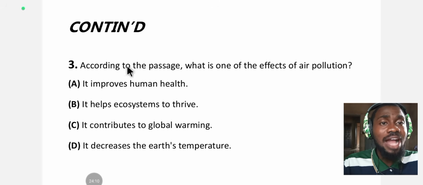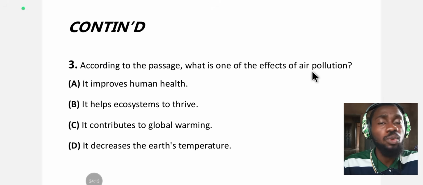Question 3 says, according to the passage, what is one of the effects of air pollution? A, it improves human health. B, it helps ecosystems to thrive. C, it contributes to global warming. D, it decreases the earth's temperature.